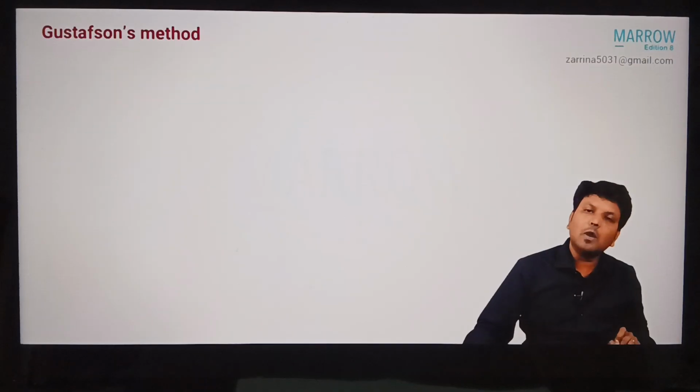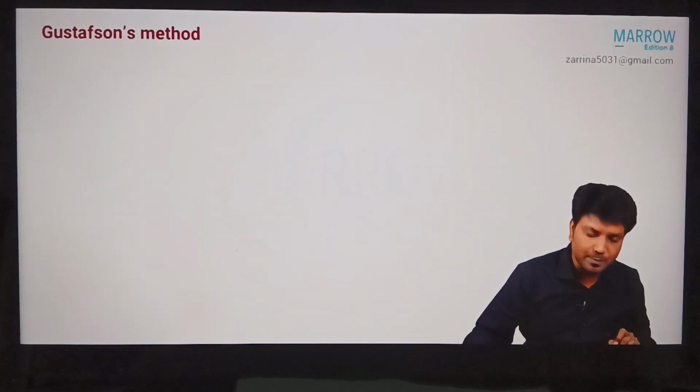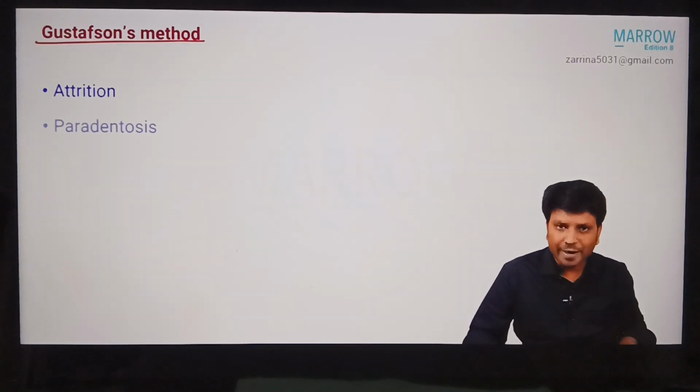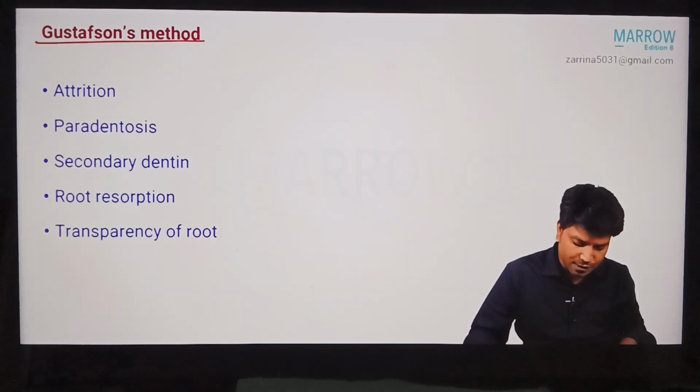That is very important. Now, after 25 years of age, after the third molar has erupted, we have another method called Gustafson's criteria, where you can use secondary changes. We have attrition, parodontosis, secondary dentine, root resorption, transparency, and symmetry.